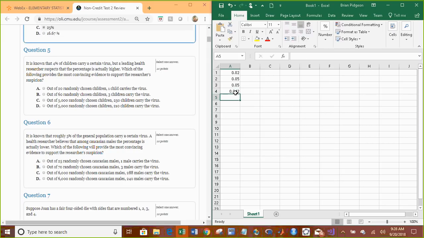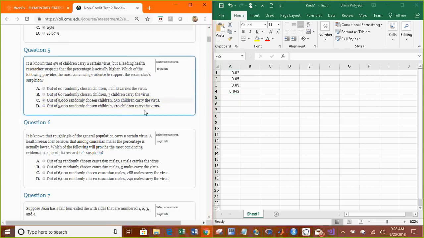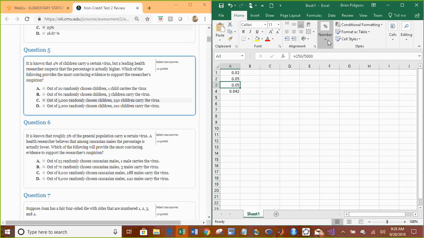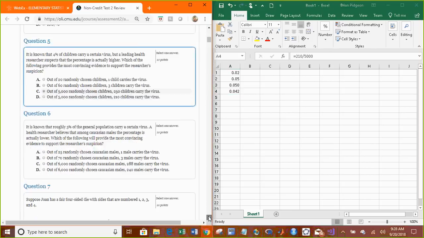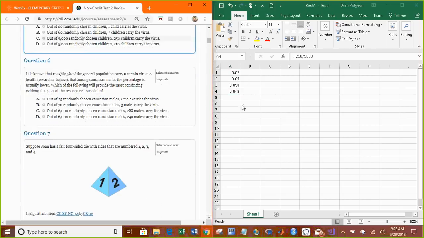But what happens with probability is you want a large sample size. So if we have 5,000 randomly chosen children and 250 of them carry the virus, that's about 5%. It is 5%. So that provides the most evidence that it's greater than 4% because it has a larger sample size. And you can look, the other group of 5,000, the probability was only 0.042. Okay, same question. So I'm going to skip that one. It's the same reasoning as before. But we look, which one's the lowest with the largest sample size?